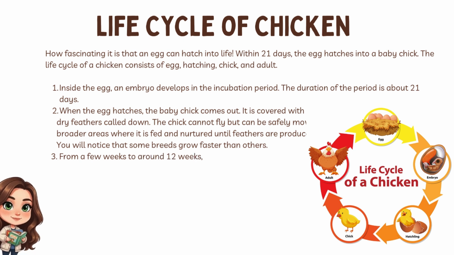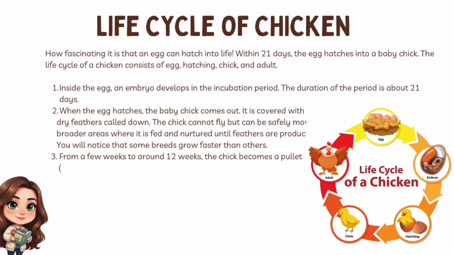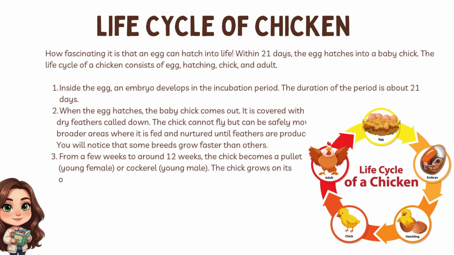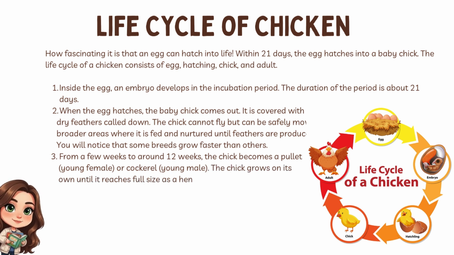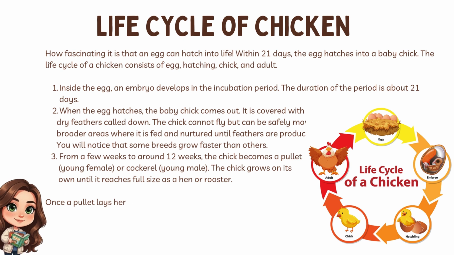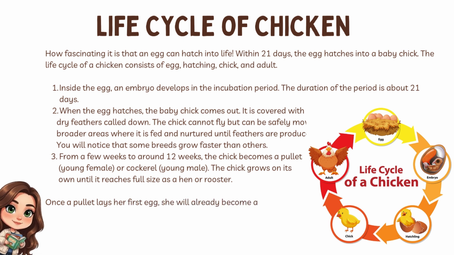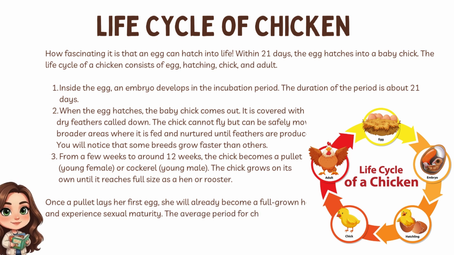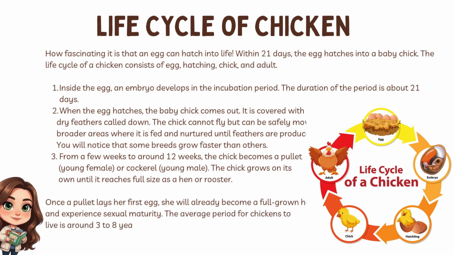From a few weeks to around 12 weeks, the chick becomes a pullet, young female, or cockerel, young male. The chick grows on its own until it reaches full size as a hen or rooster. Once a pullet lays her first egg, she will already become a full-grown hen and experience sexual maturity. The average period for chickens to live is around 3 to 8 years.